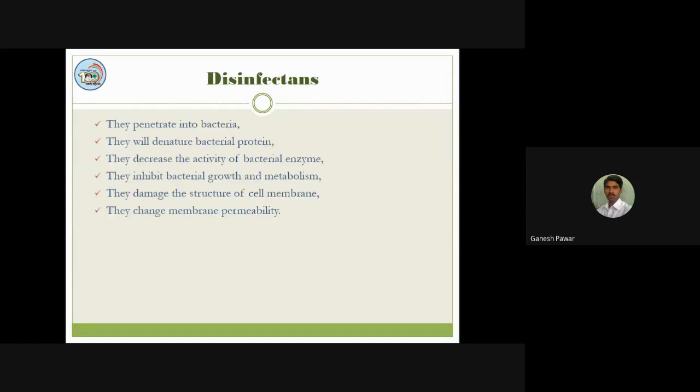So these are the different types of aseptic techniques that can be used for sterilization. When we consider disinfectants, they can show the following activities. They generally penetrate into the bacteria. They denature the bacterial proteins. They decrease the activity of bacterial enzymes. They inhibit bacterial growth as well as metabolism. They damage the structure of the cell membrane, and they can change the membrane permeability. If this happens, you can see your culture is always bacteria free as well as virus free. So these types of disinfectants can be used for our media.